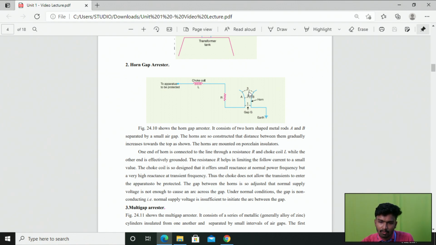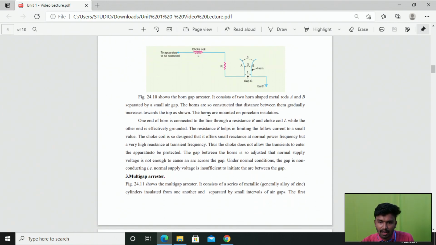At the third position, the air gap between the horn shaped metal rods A and B is increased further than positions 1 and 2. So if you look in the upward direction, the spacing increases, right?